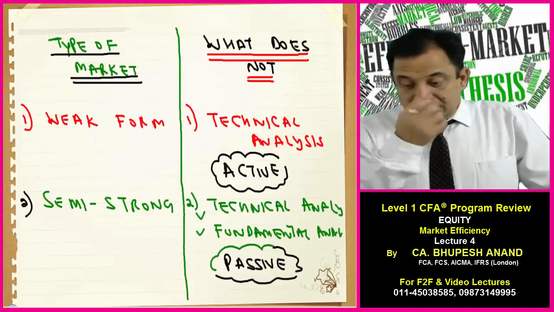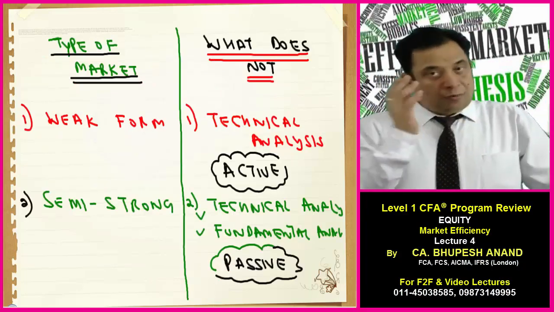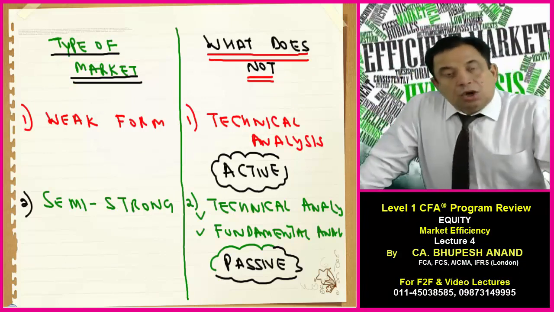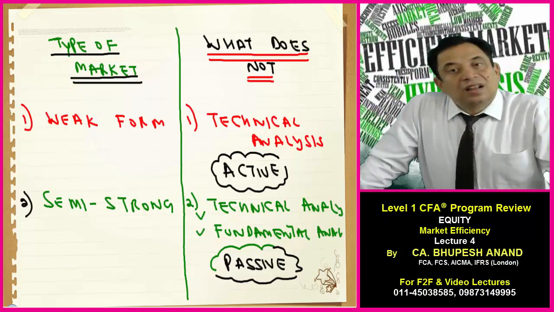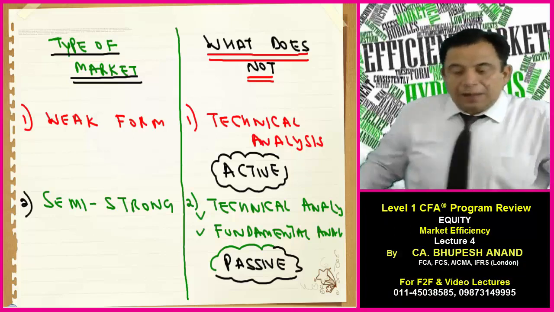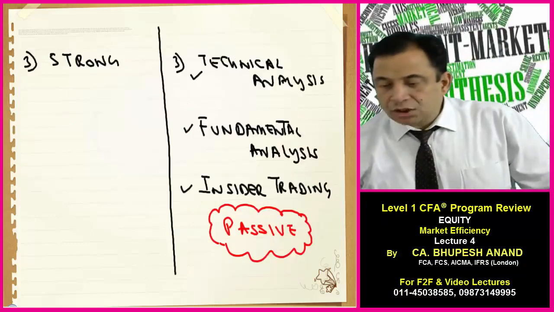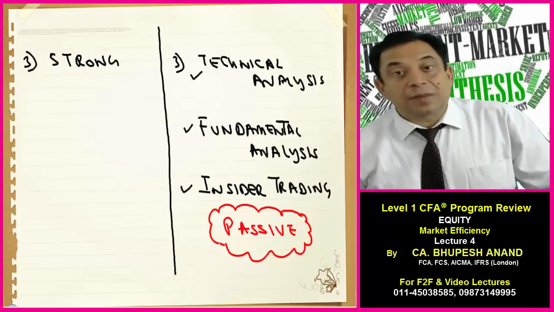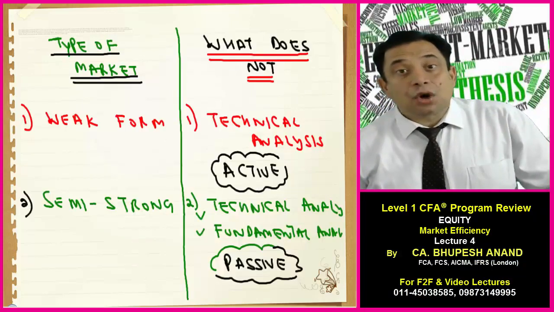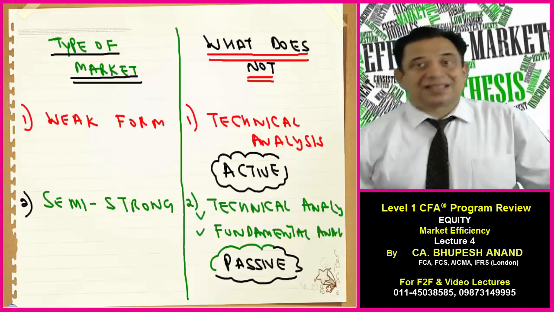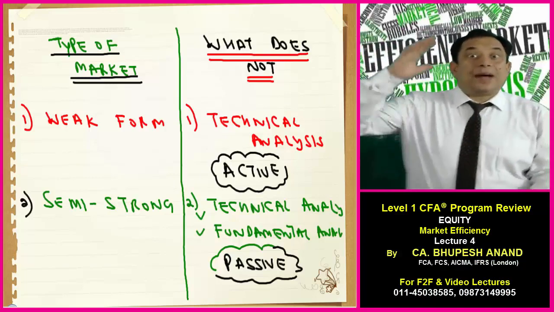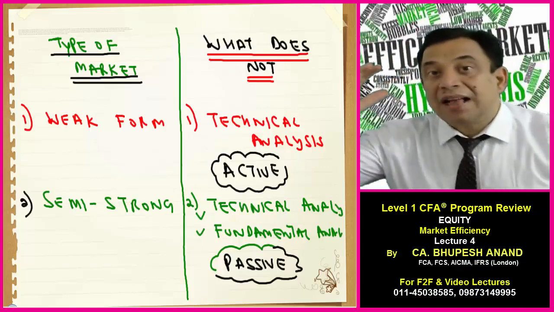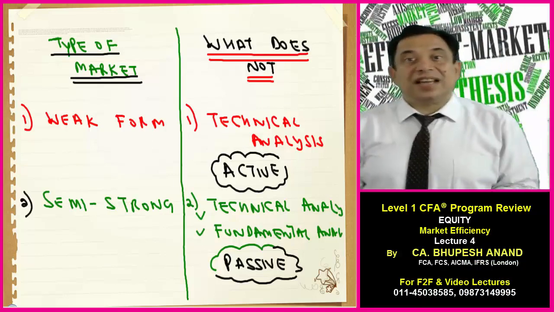Now the type of market is weak form, semi-strong form, or strong form. What does not work? In weak form, technical analysis does not work. In semi-strong, technical and fundamental do not work. And in strong, technical does not work, fundamental does not work, even insider trading does not work, because the market is strong. All the information is automatically being absorbed by the prices. So we should have a passive strategy in semi-strong and strong, and we should have an active strategy in case of weak form.